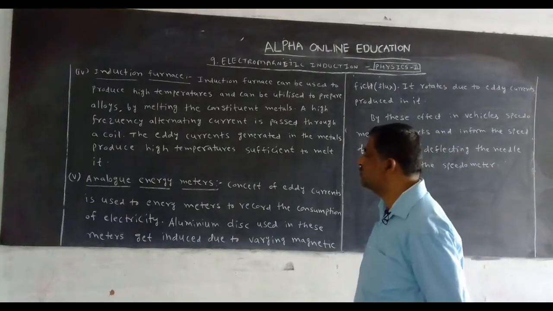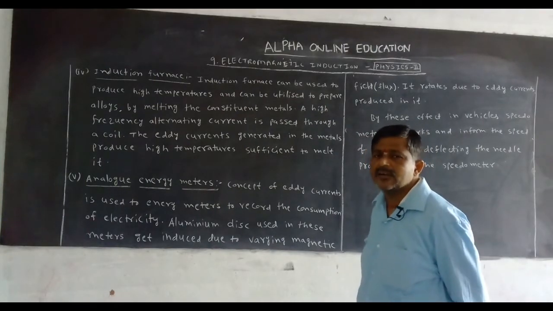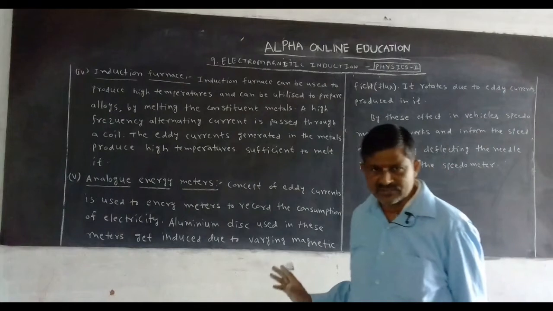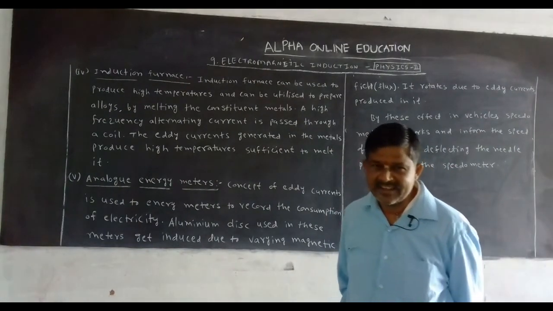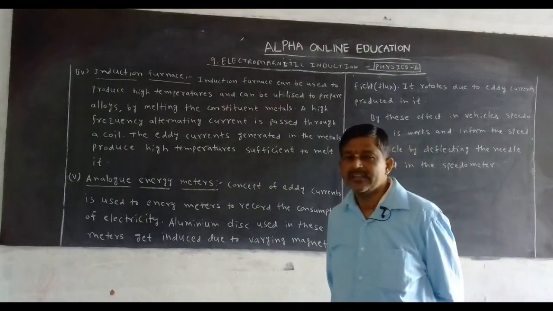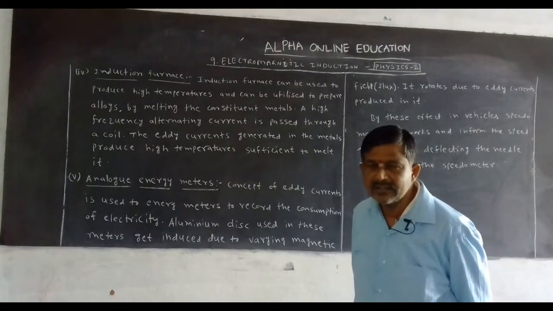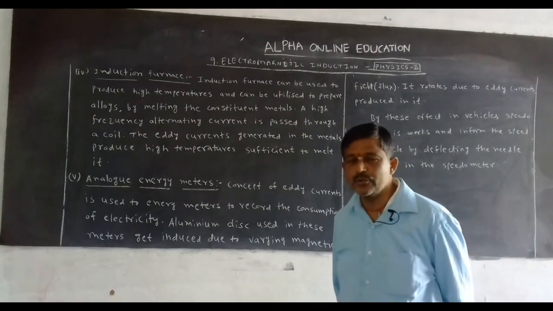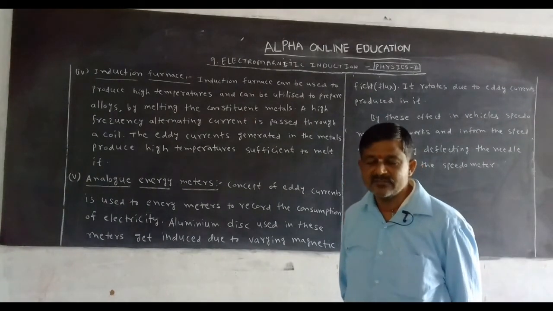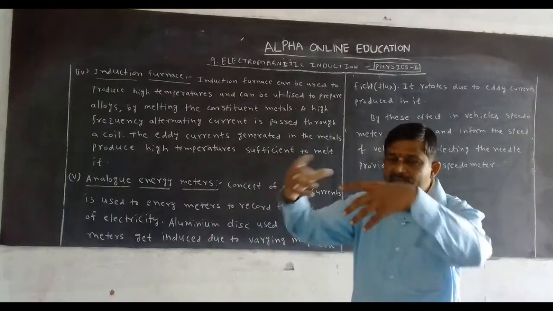Once again, the shortcut for the induction furnace: the eddy current produces high temperature, so it is used to prepare metallic alloys, means new metals, means we can use it to mix different metals.